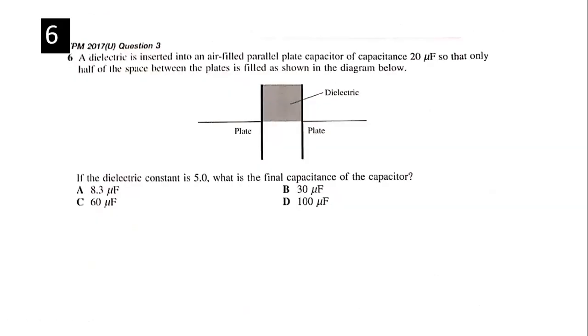A dielectric is inserted into an air-filled capacitor of capacitance 20 microfarad, so that only half of the space between the plates is filled, as shown in the diagram below. If the dielectric constant is 5, what is the final capacitance of the capacitor? Okay, how are you going to solve this one? Any idea how to solve this one?